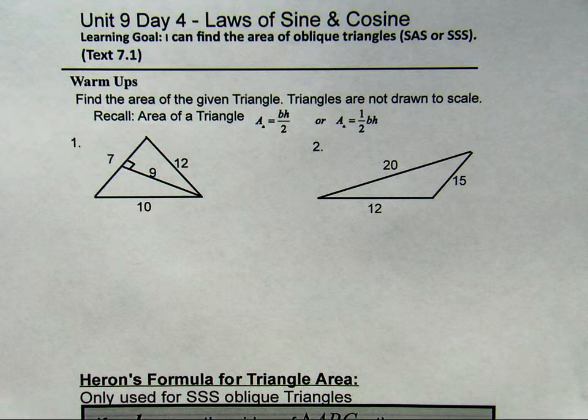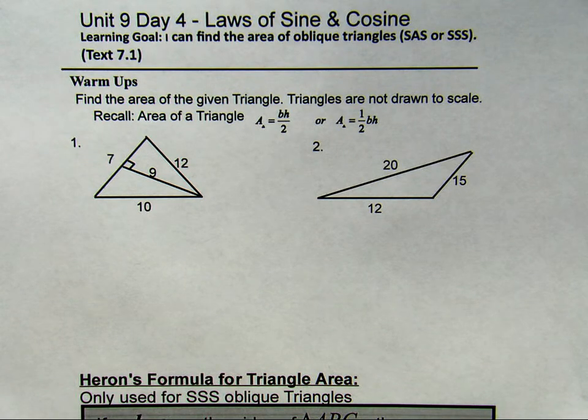Today we are going to take a break from law of sines and law of cosines, just temporarily, and we want to actually find the area of oblique triangles. That's going to be our goal. So today is a supporting skill to our 3.0 proficiency.